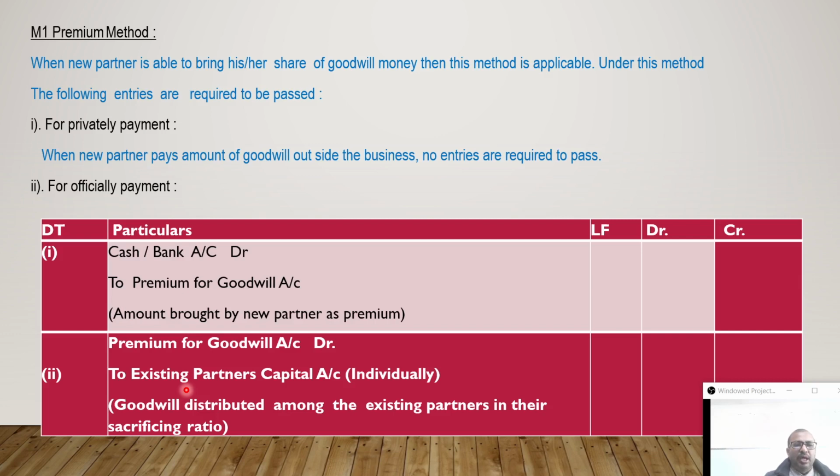Suppose A, B, C are three partners and D is entered as a new partner. A and B sacrifice. So here it will be premium for goodwill account debit to A's capital and B's capital. When you consider the practical problem, that will be clear. So when a new partner officially makes the payment of goodwill, you have to remember these two entries: cash to PGW, and PGW account debit to old partners' capital accounts under the sacrificing ratio.